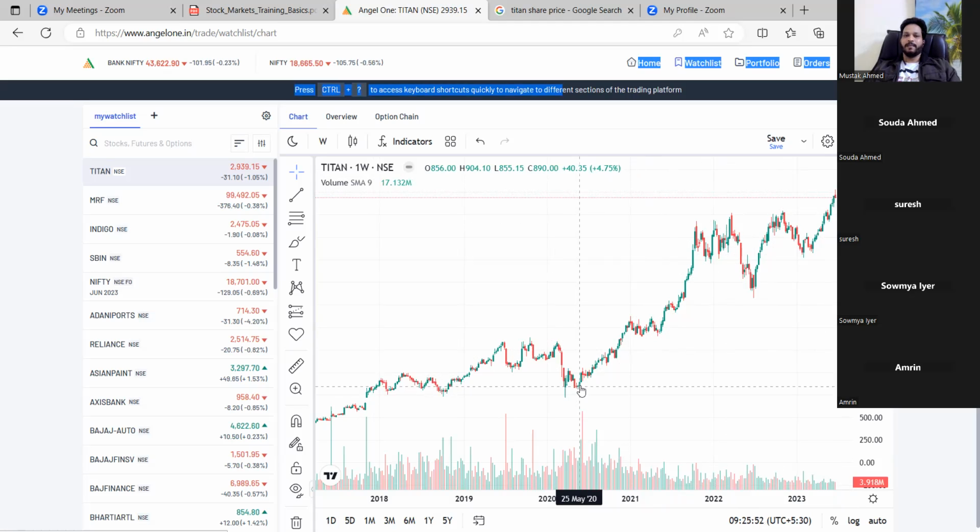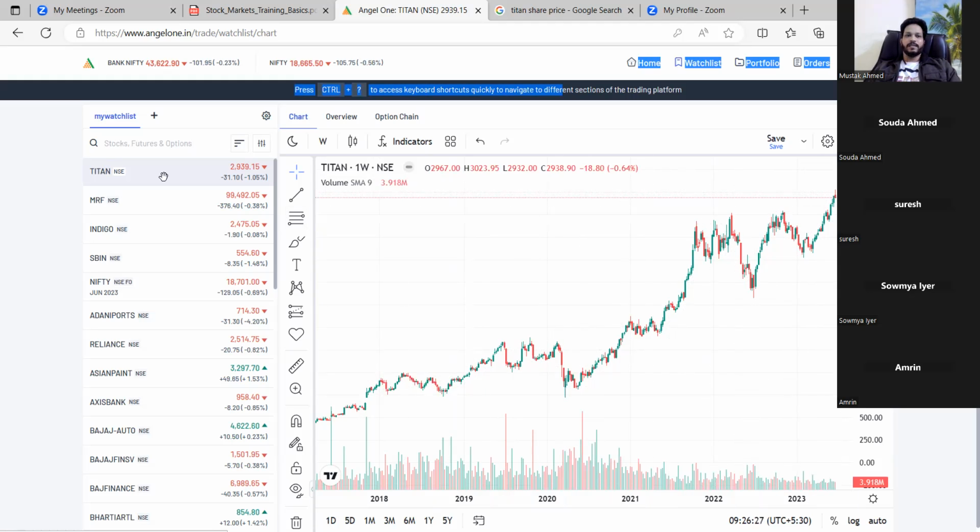Whenever a market crash happens, people sell their shares. That is not the right thing. When the market crashes, they should have enough money to buy good, fundamentally strong stocks. If they wait 2 to 3 years, that will give huge returns without risk. This is not trading, this is investing. Trading I will explain in the next slide, that is a different topic. So you can see how much return you get. Right now it is at the peak, 2963, right?